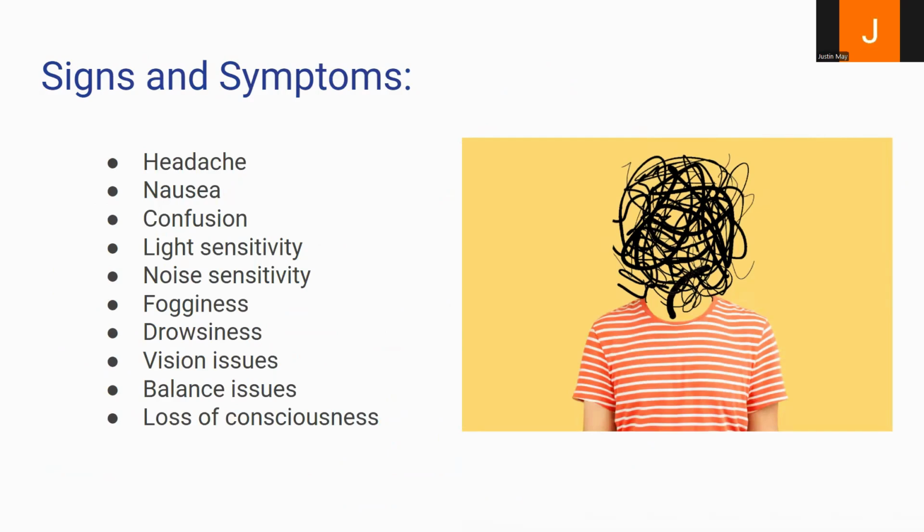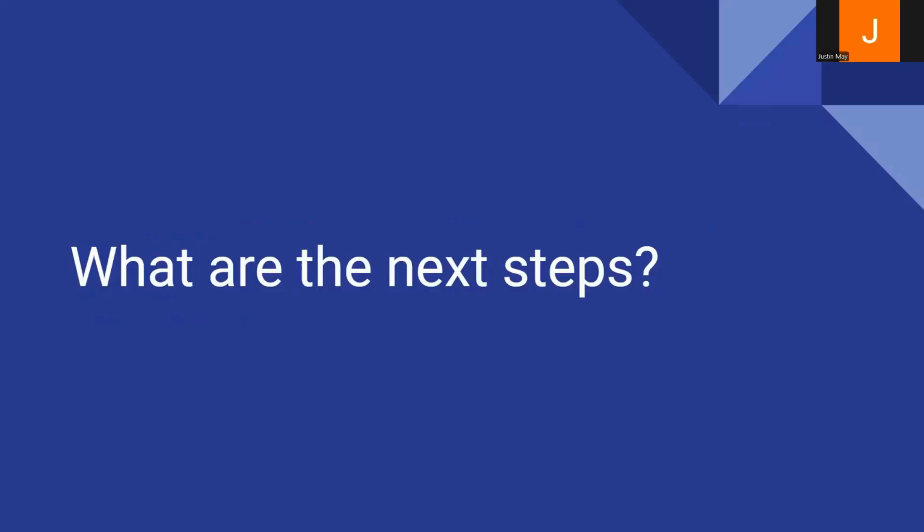What signs and symptoms are we looking for? There can be headache, nausea, confusion, light sensitivity, noise sensitivity, fogginess, drowsiness, vision issues, balance issues, loss of consciousness, and a lot more. But in these situations, we want to make sure that we are clinically diagnosing the concussion as correct. There could be multiple different profiles that concussions can show with, and you can have concussion symptoms later, or you can have them at the onset. We just want to make sure that we're keeping track of these.